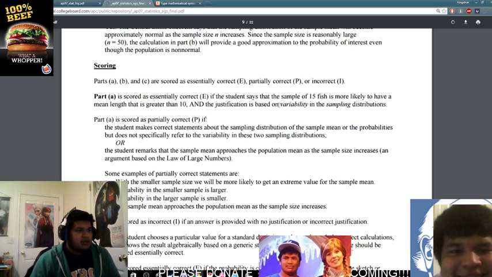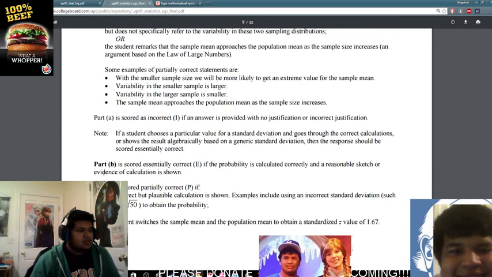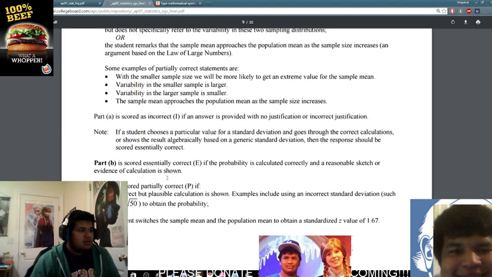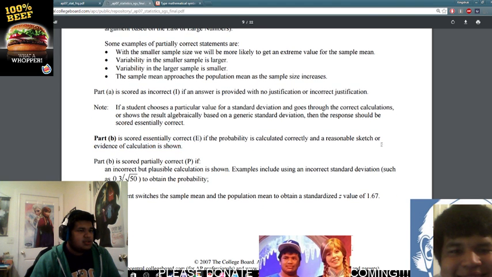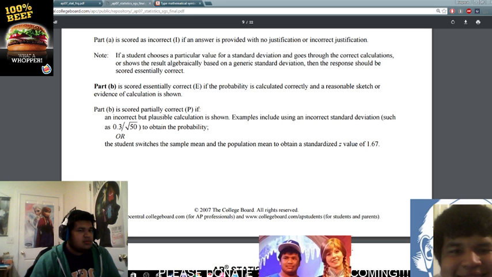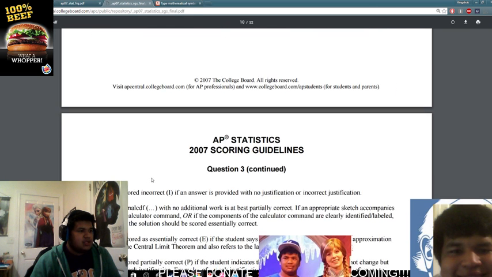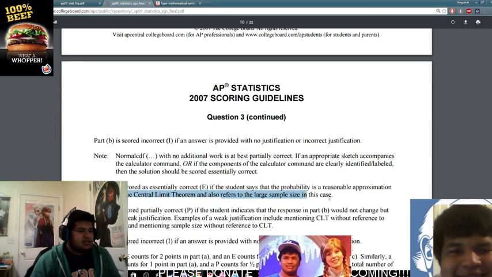Basically, we talked about how variability in the sampling distributions works. So we got that. Part B, we showed the math. You can also show a graph if you want, but we showed evidence of calculation. That's pretty cool. And then for the last one, we had to talk about the CLT and a large sample size, and we do have a pretty large sample size in this case.